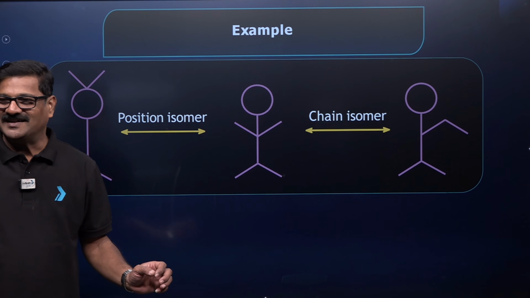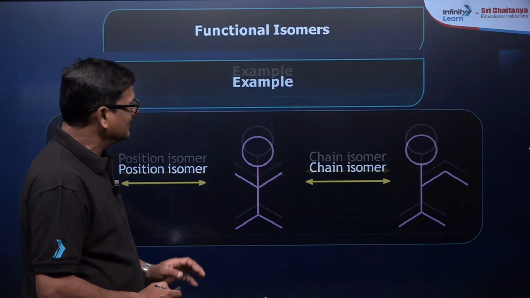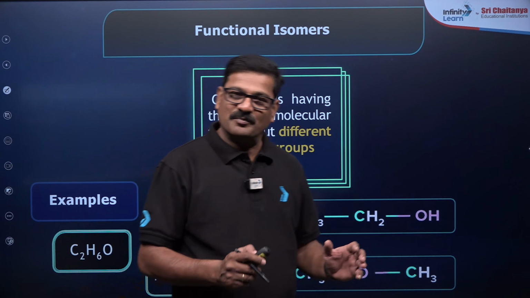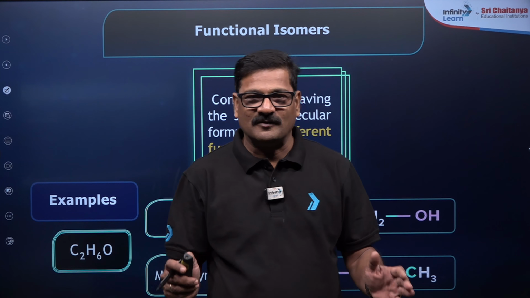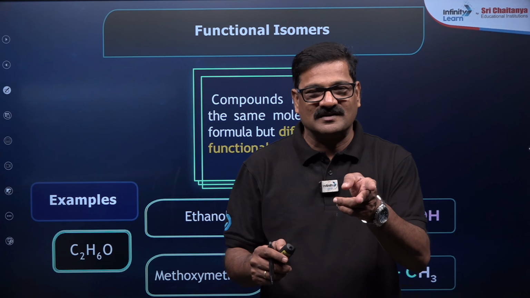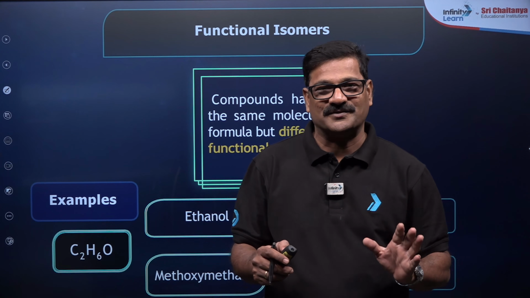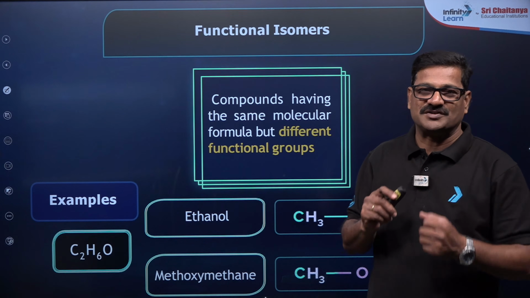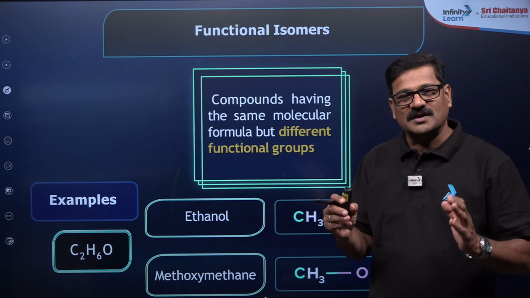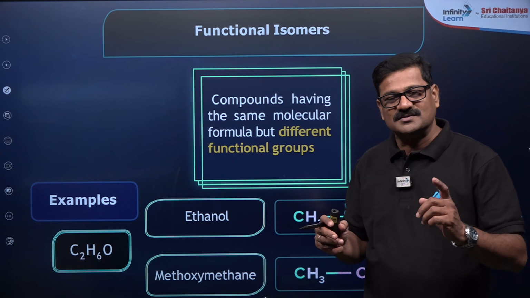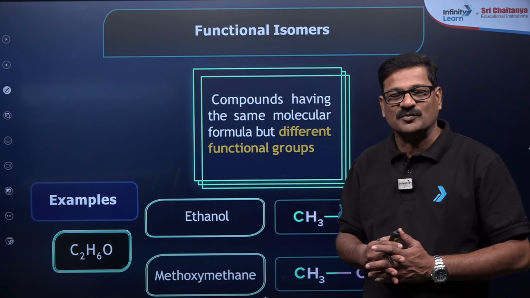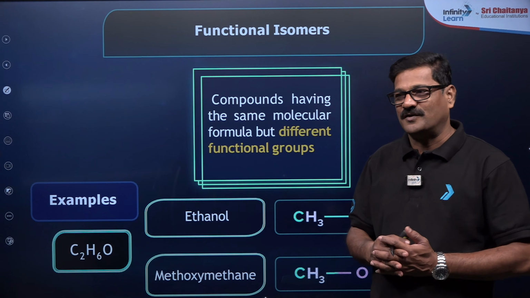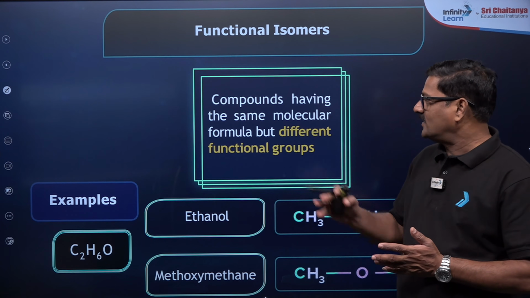Moving ahead, functional isomers: compounds having the same molecular formula but differing in the nature of arrangement of the atoms, so the functional group is going to be changed. Compounds having the same molecular formula but differing in the nature of functional group are said to be functional isomers, and the phenomenon is said to be functional isomerism.